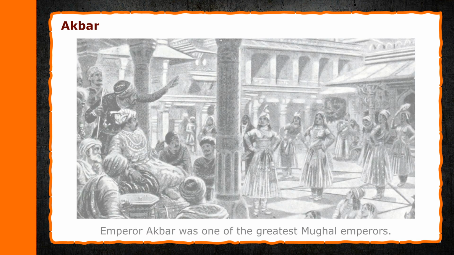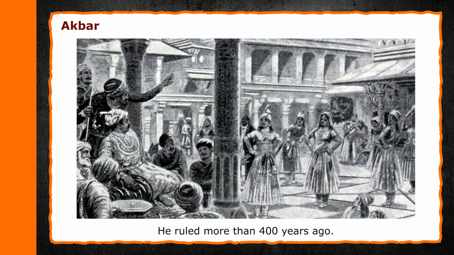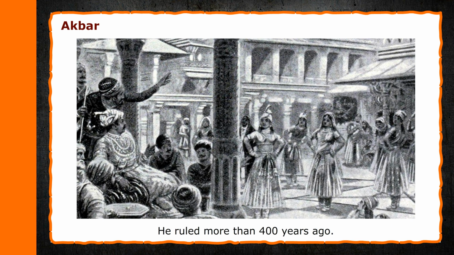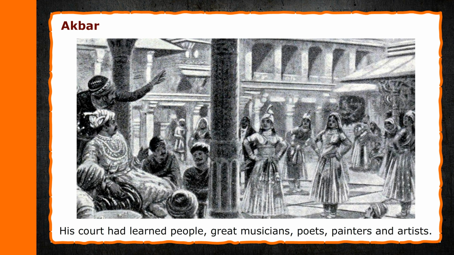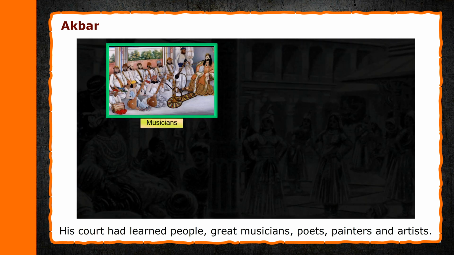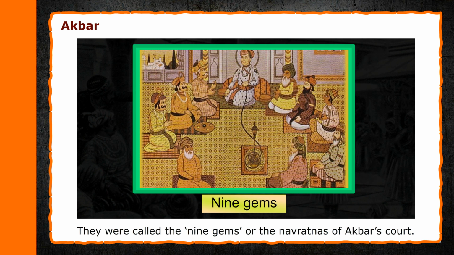Akbar. Emperor Akbar was one of the greatest Mughal emperors. He ruled more than 400 years ago. He was a wise ruler. His court had learned people, great musicians, poets, painters, and artists. They were called the 9 gems or the Navratans of Akbar's court.